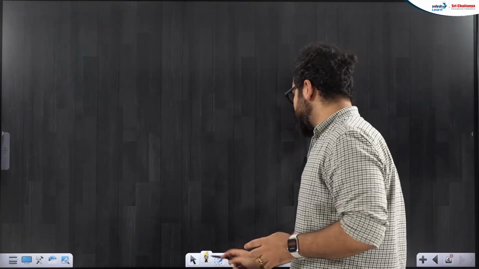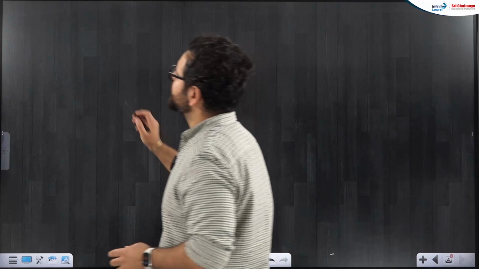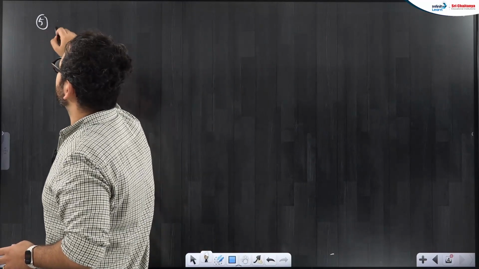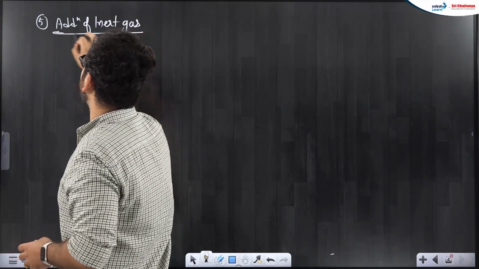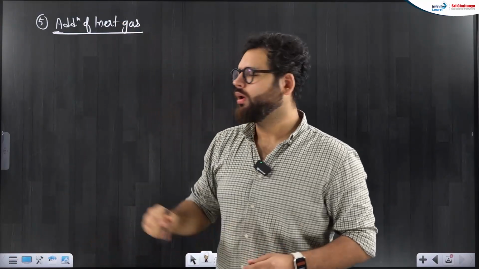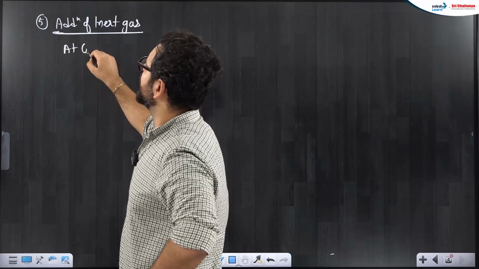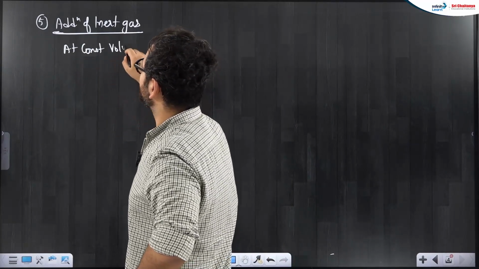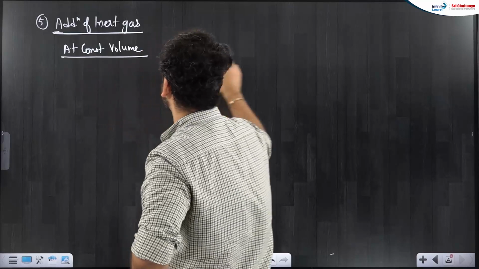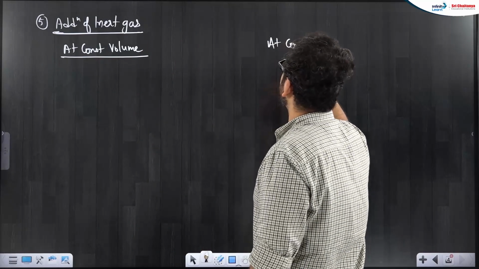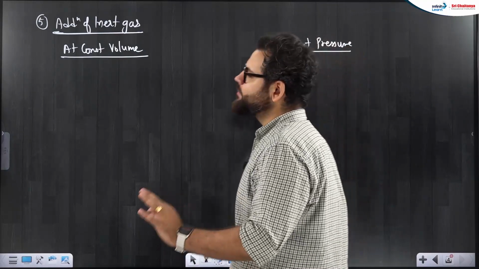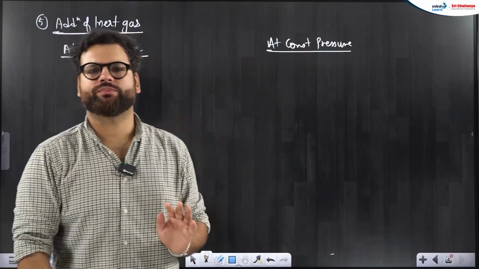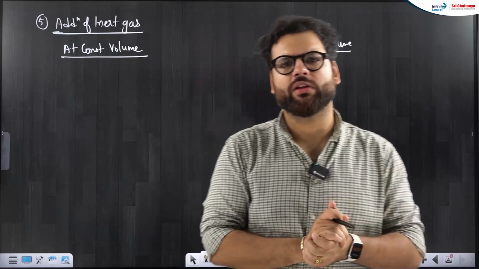And the final last one before I end the class today, we'll see the effect of addition of inert gas. There are 2 ways you can add the inert gas. One at constant volume, one at constant pressure. Here I'll take the help of simple PV equal to nRT equation. Okay, PV equal to nRT equation I will use here.